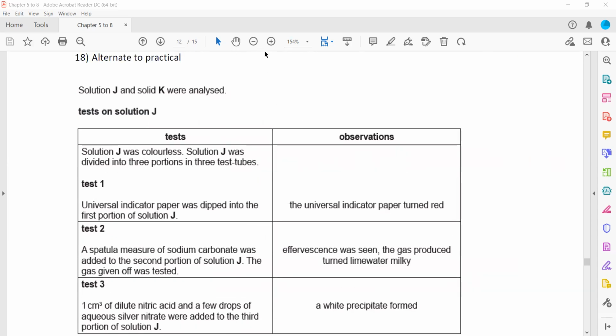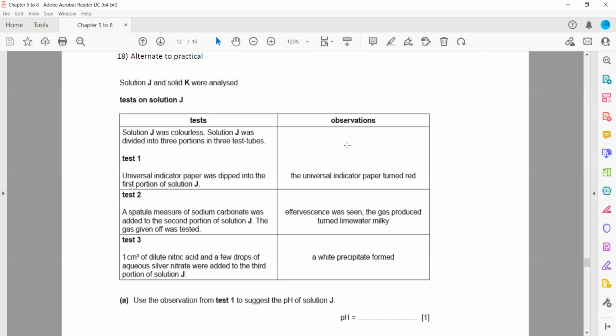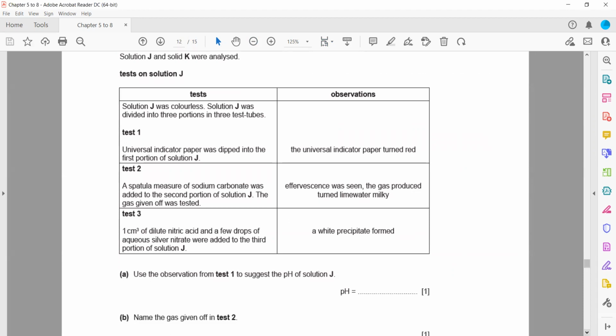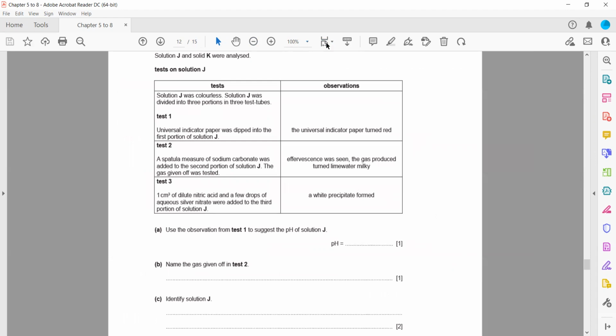Question 18 is basically identification of the ions. We have 2 solutions, solution J and solution K. We carried out tests on solution J first and then later solution K. Solution J was colorless. It was divided into 3 portions. A universal indicator paper was dipped and the universal indicator turned red.